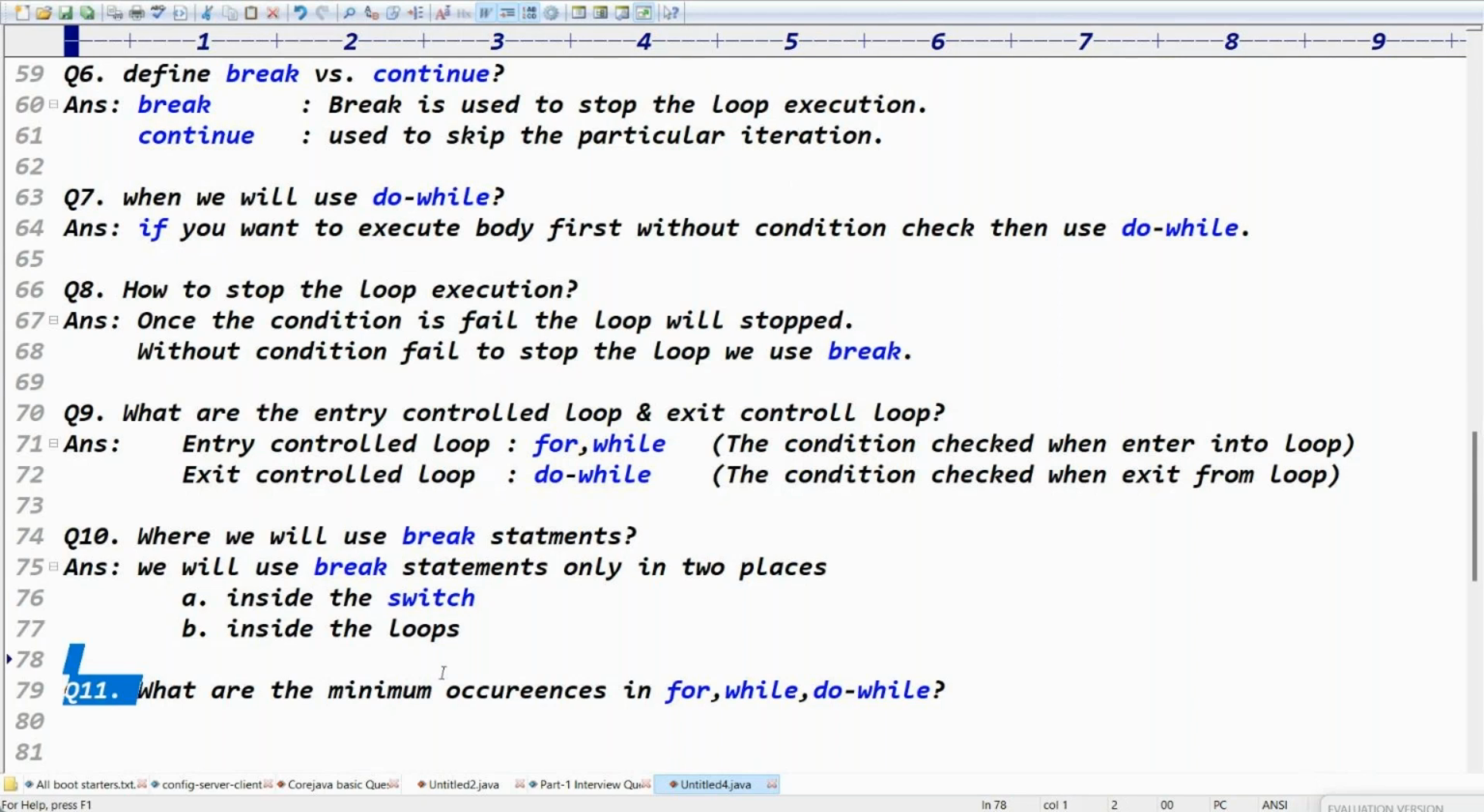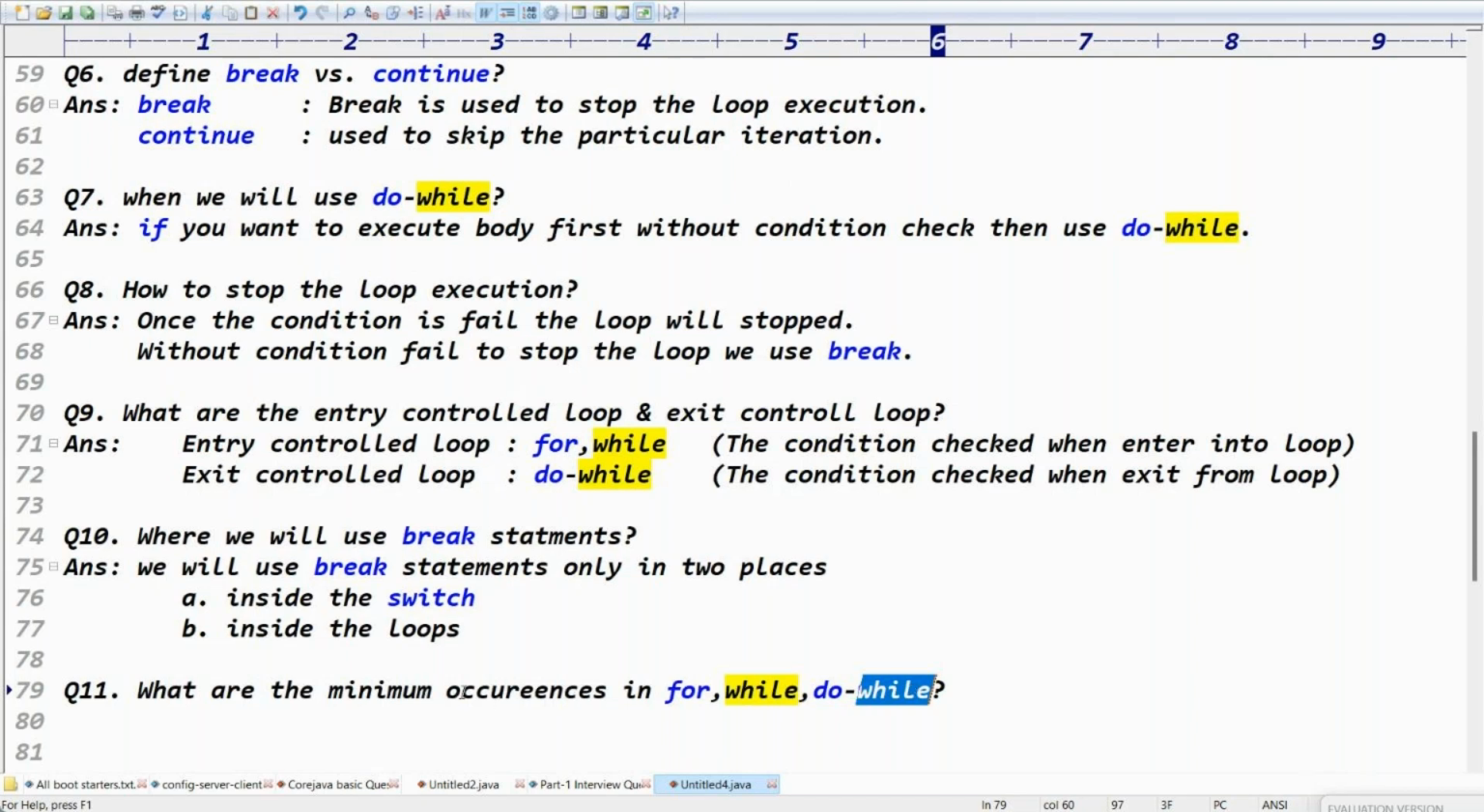What are the minimum occurrences in the for, while, and do while? First, he didn't understand what the minimum occurrences meant. The question is very simple, right? What are the minimum occurrences in the for and while and do while? The student immediately didn't know. So first of all, what is the minimum occurrence?